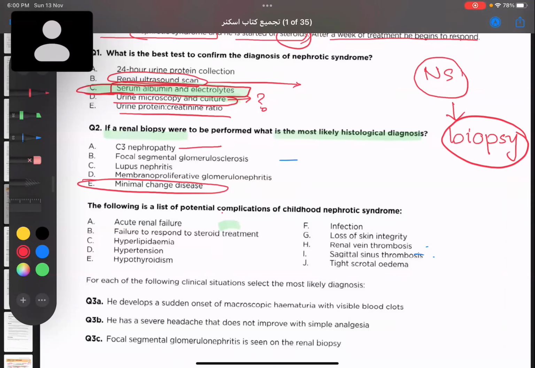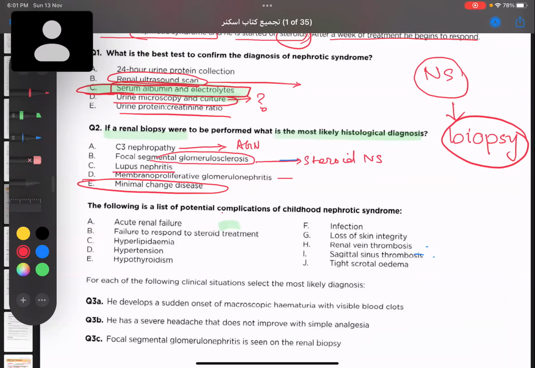C3 nephropathy is basically C3 is reduced, I think so, in AGN. I'm not very much sure. Focal segmental glomerulosclerosis is usually seen in case of steroid-resistant nephrotic syndrome. Lupus nephritis, there should be some other features of lupus, right? SLE.